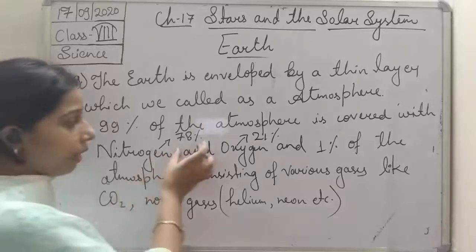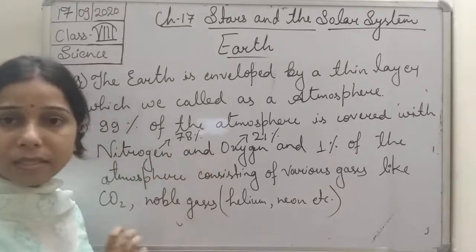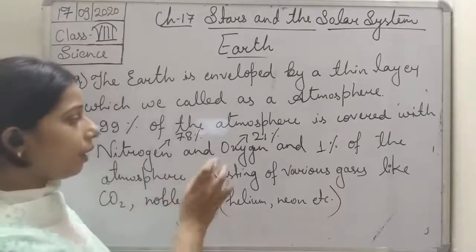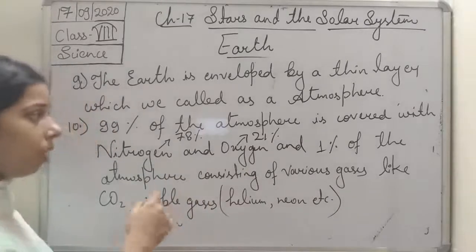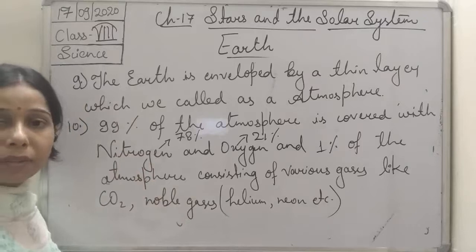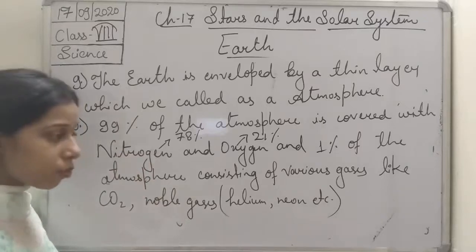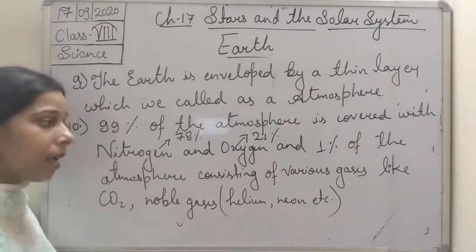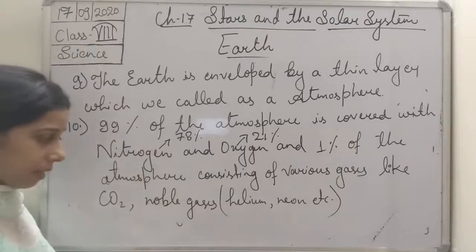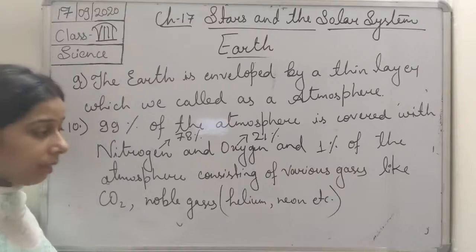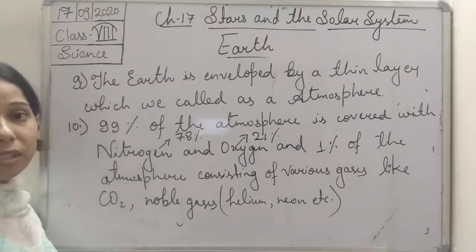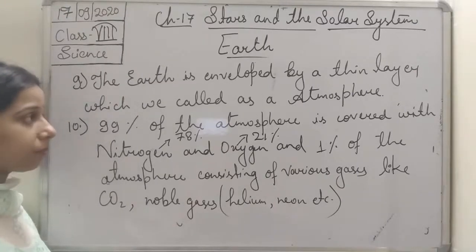The rest, only 1%, consists of various gases like carbon dioxide and noble gases like helium and neon. So these are the different types of gases.